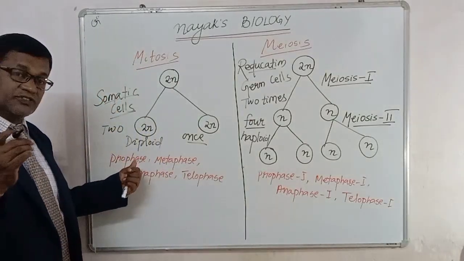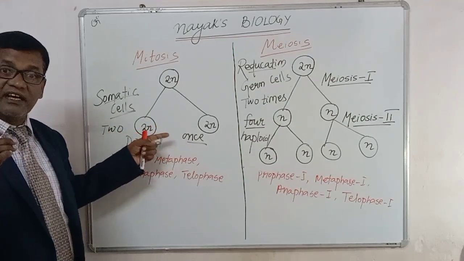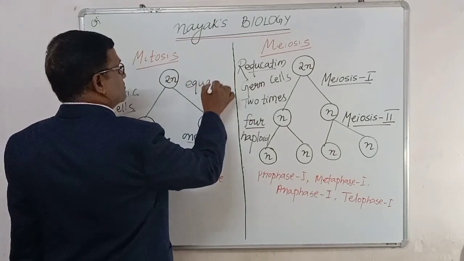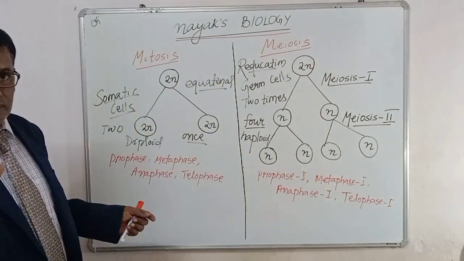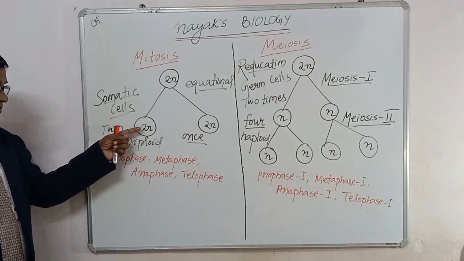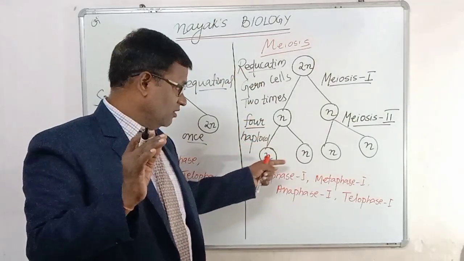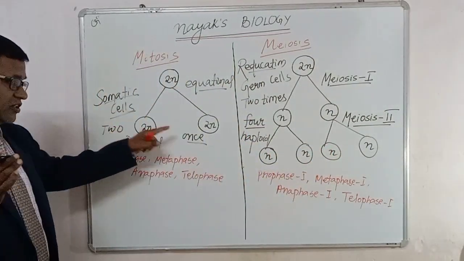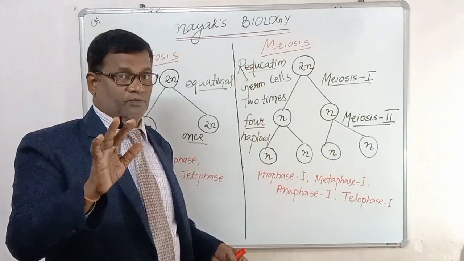When we talk about the mitosis, what will happen? The daughter cells have the same number of chromosomes. That's why it is called the equational division. Now, it is all about the number of chromosomes. We understand that in the mitosis, the number of chromosomes stays the same. But in the meiosis, the number of chromosomes becomes haploid, or half, or reduced. Here 2 daughter cells are formed, whereas in the meiosis, 4 daughter cells are formed.